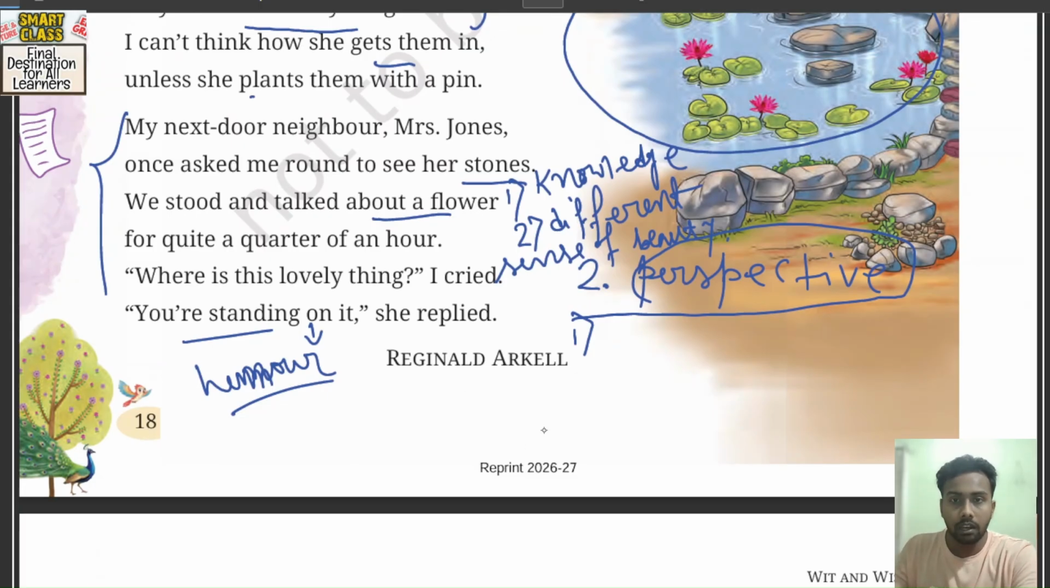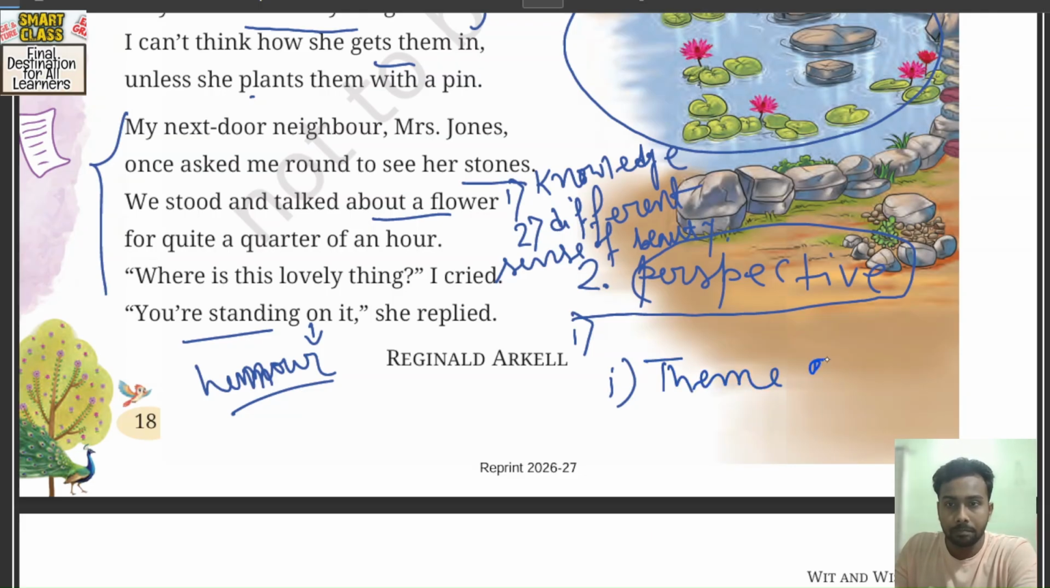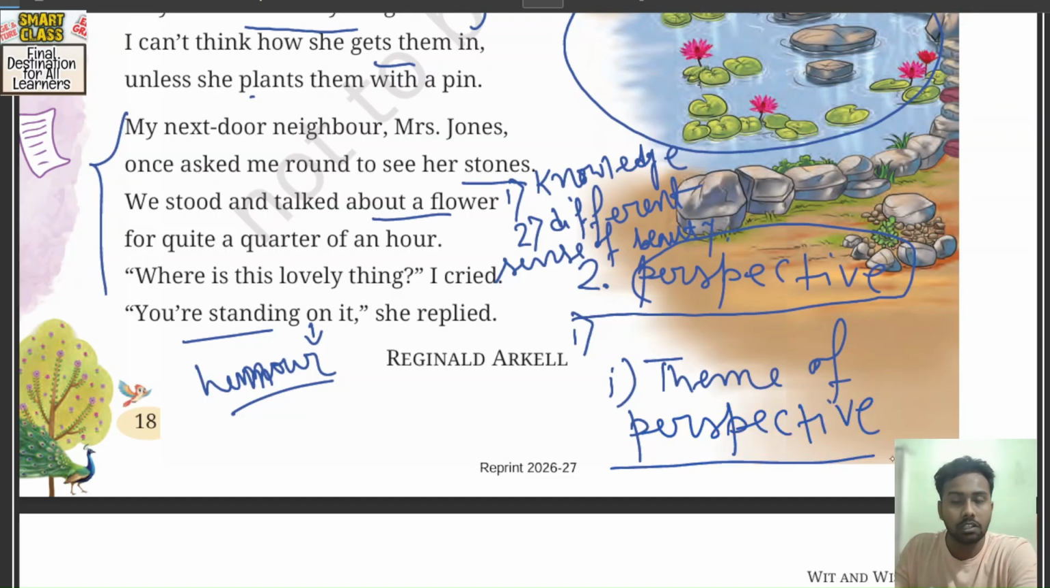Okay, so here I write the themes of the poem. So first theme that we find in the poem is that Mrs. Jones finds her garden beautiful and artistic. Okay, so that means the first theme that we'll write here is the theme of perspective. The theme of perspective. Okay, theme of perspective, and you also take the notes in your book or in your notebook while you are watching the class.